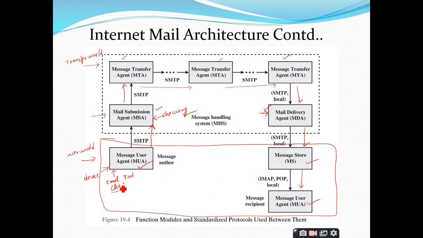Clear? So the sender's message user agent formats a message and performs the initial submission into the MHS, right? Once you have written the mail, you will be sending it to the transfer world, that is the MHS. This entire dotted box is called the MHS. So you will be transferring it to the transfer world, that is the MHS, and you will be submitting it to the mail submission agent. Clear?